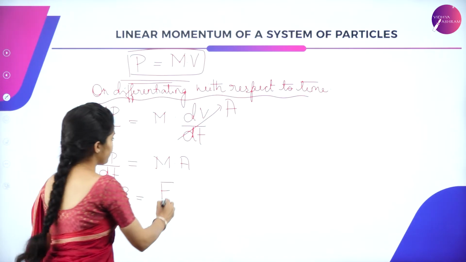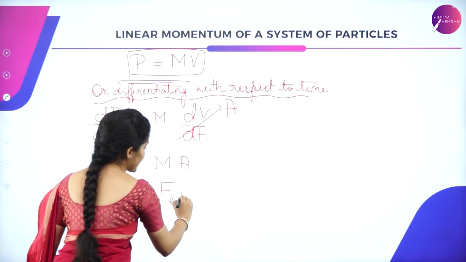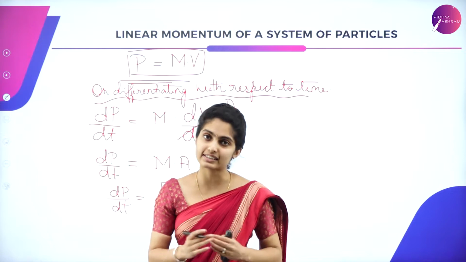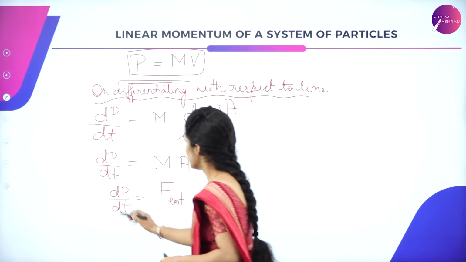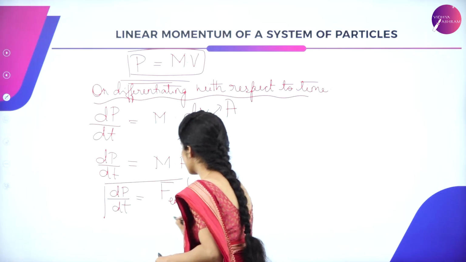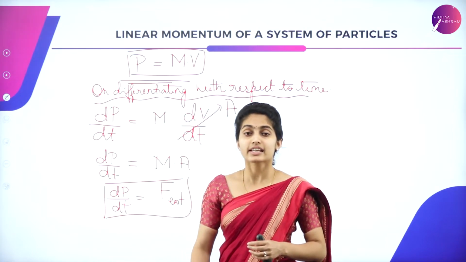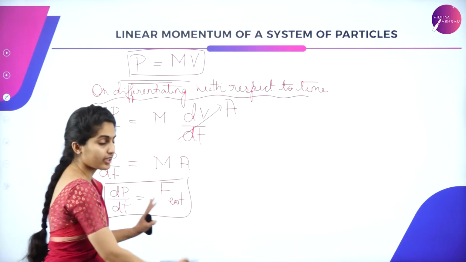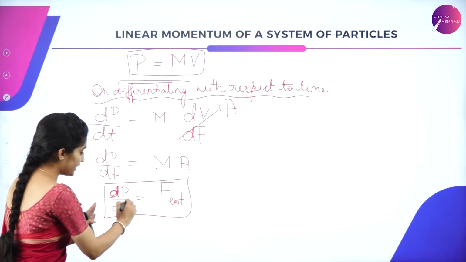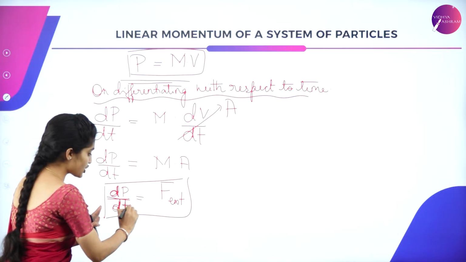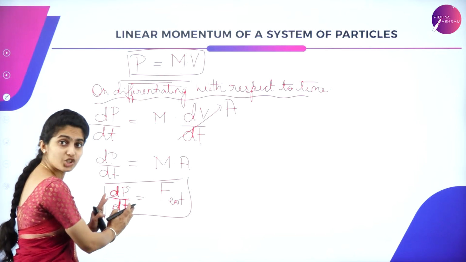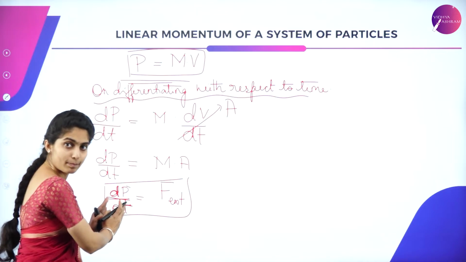We have F, which is said to be just external and not internal, because the internal forces cancel out each other. So the change in momentum of the system of particles is due to the external force which is applied on it. The d by dt represents the differentiation of the momentum, that is P. So this is said to be a change in the momentum.